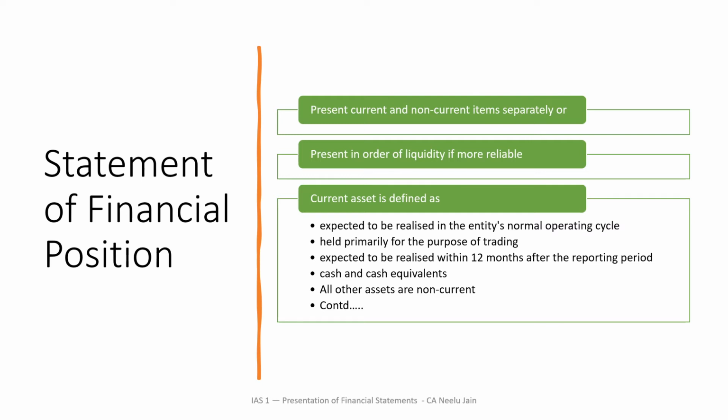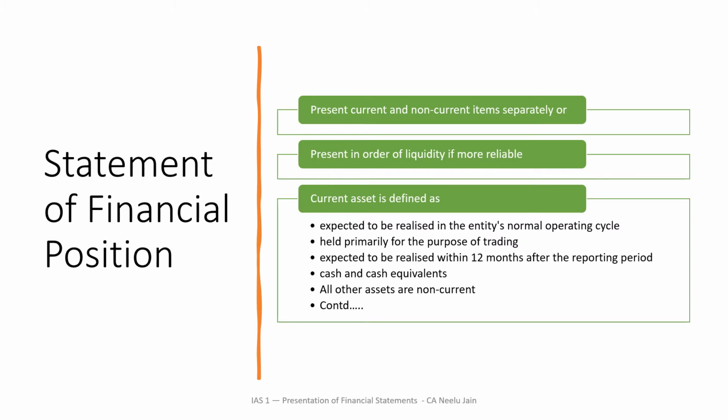As per IFRS, a current asset is something which is expected to be realized in the entity's normal operating cycle, or held primarily for the purpose of trading, or expected to be realized within 12 months after the reporting period, or cash and cash equivalents. All other assets are non-current.